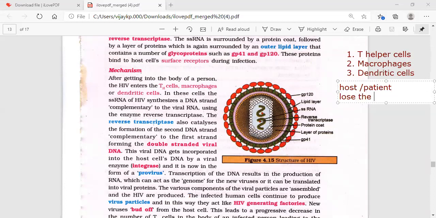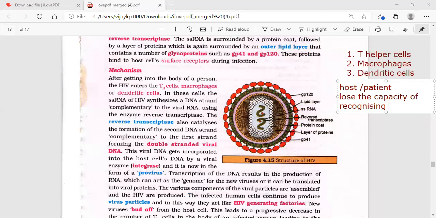He loses the capacity of recognizing the various kinds of microbes, because the helper cell, macrophages, and dendritic cells are the pioneers carrying that particular microbe. They are identifying the microbes and presenting them to the respective immune competent cells of our body.